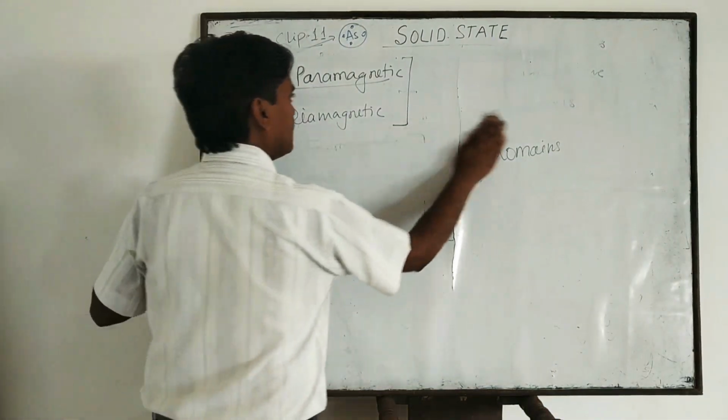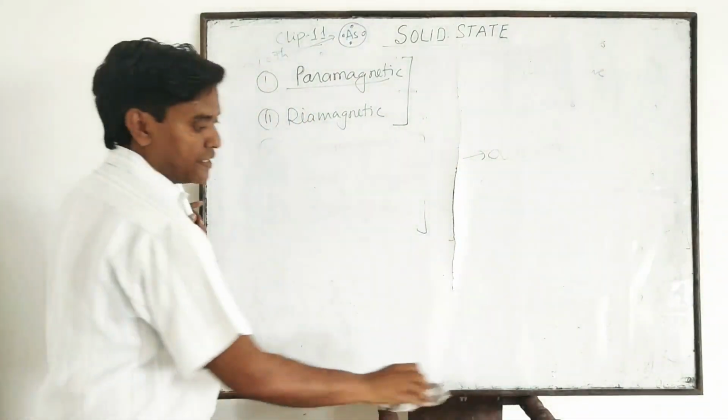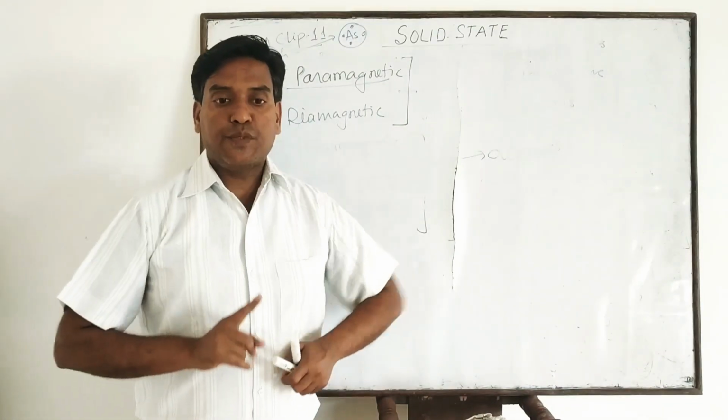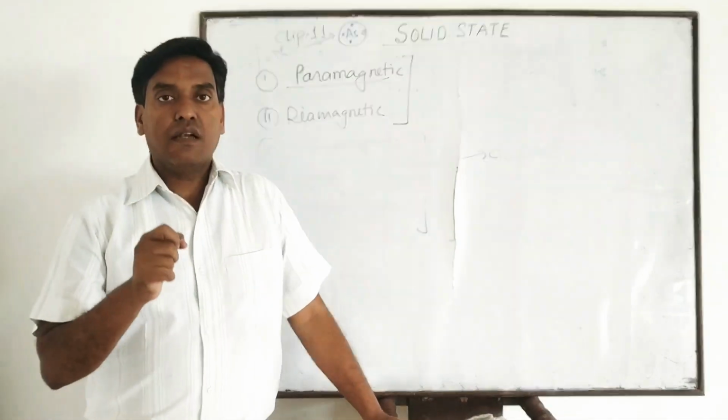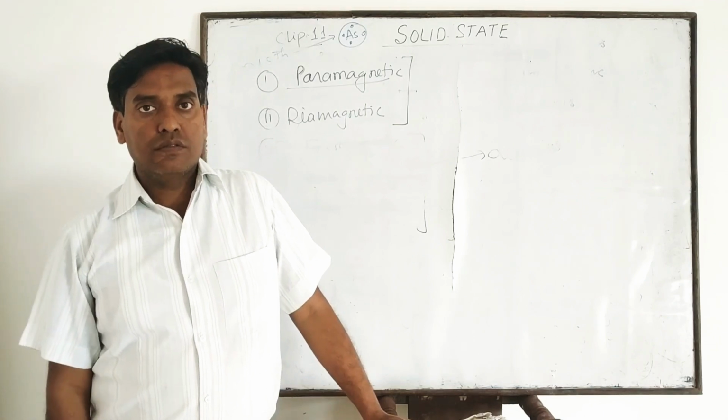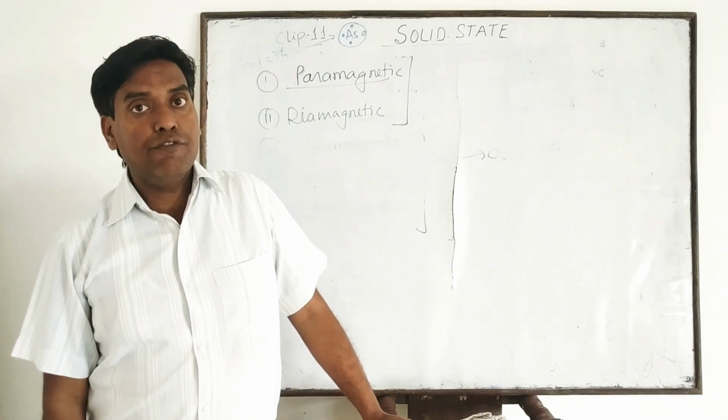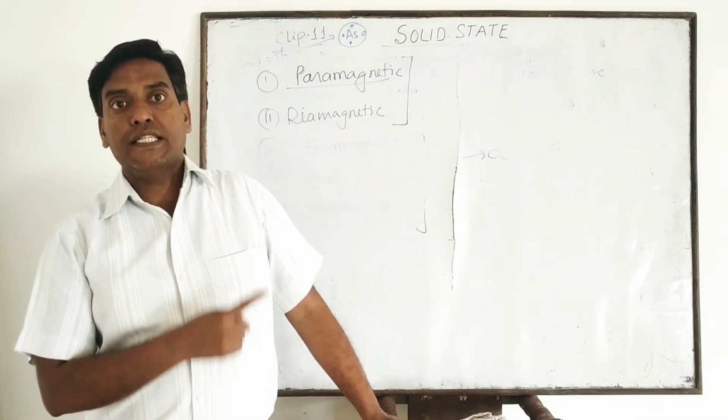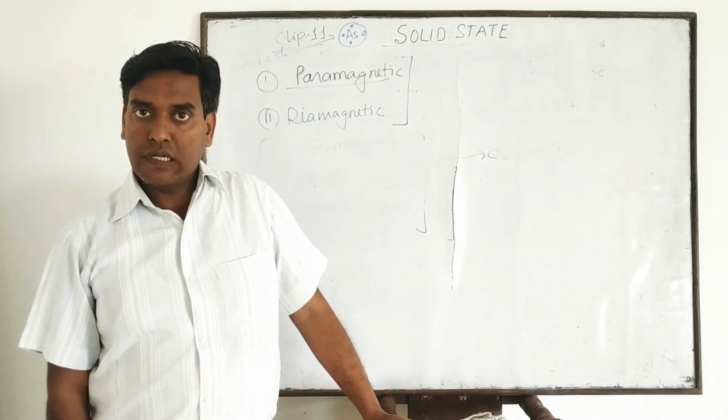Next figure. What are paramagnetic substances? Those substances which have a certain number of unpaired electrons are known as paramagnetic substances. Clear?